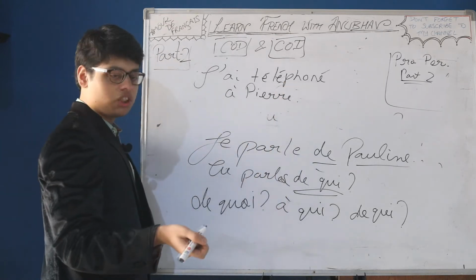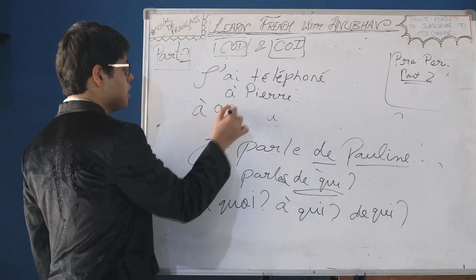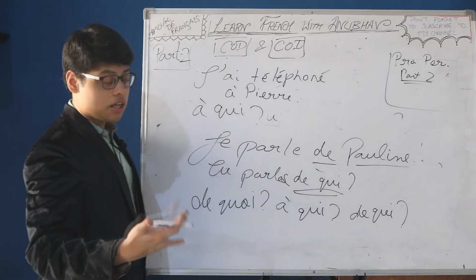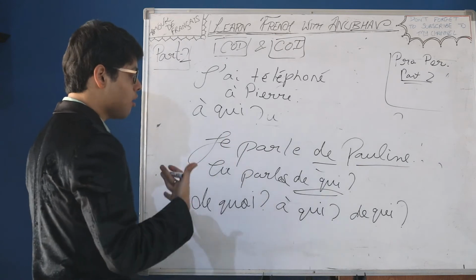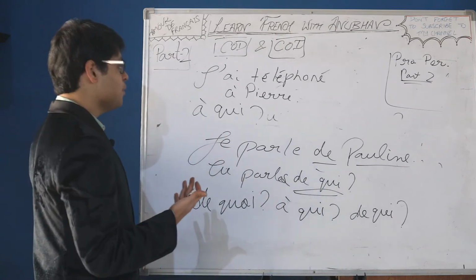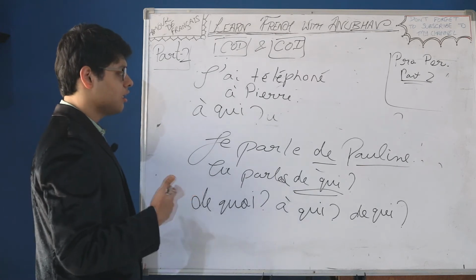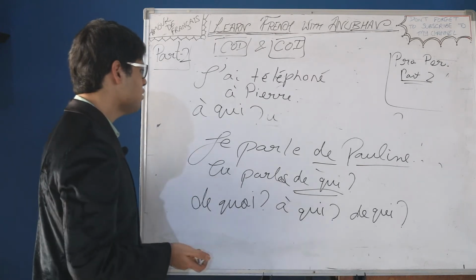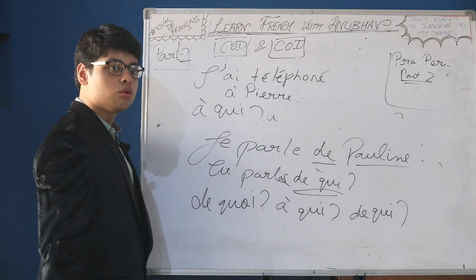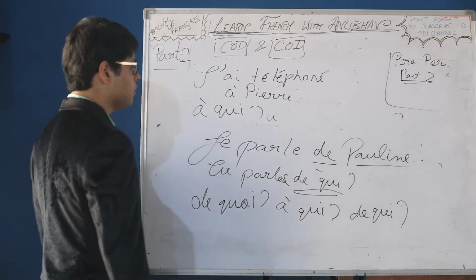Now, talking about the question, what would be the question here? À qui? You called whom? Tu as téléphoné à qui? So, j'ai téléphoné à Pierre. You have to answer with Pierre only, because you can't put the pronoun in the first place. You need to tell to whom you are speaking. You can't just reply that you talked to him without saying the name.